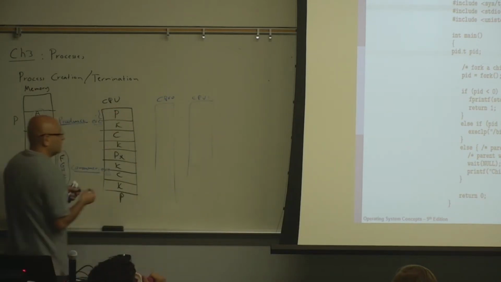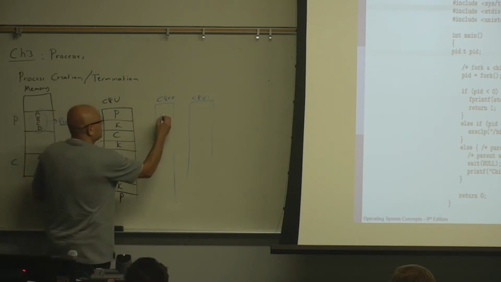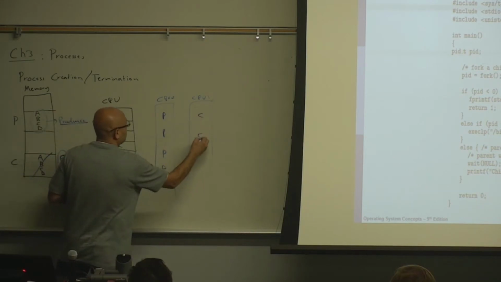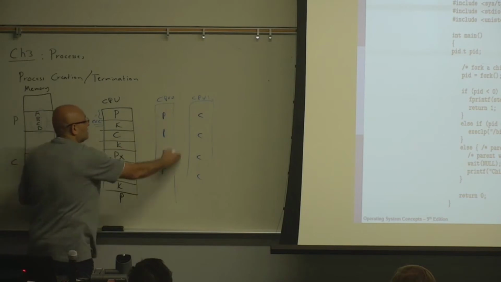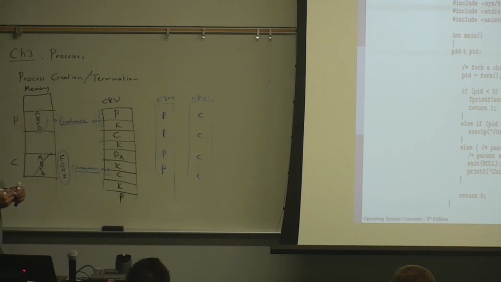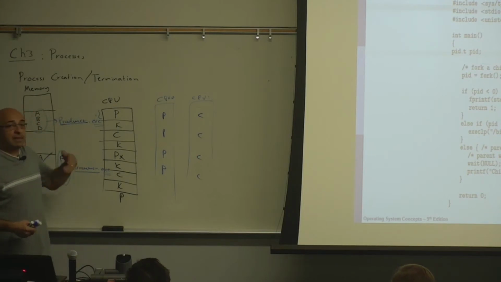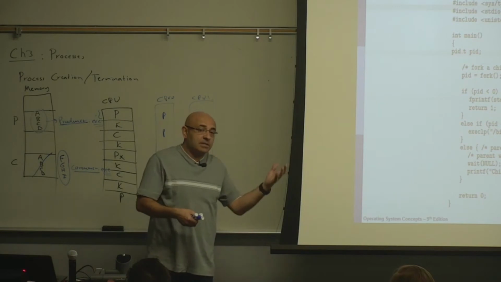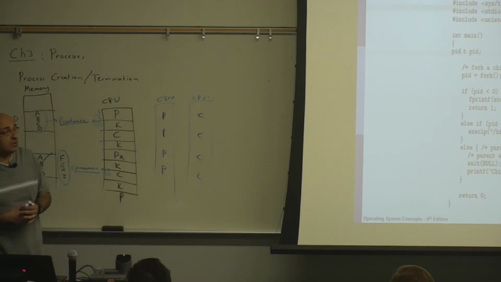So if the system is doing the scheduling right, then the parent will be spending most of its time on CPU 0, and the child will be spending most of its time on another CPU, and then there will be true parallelism. And this will be producing and this will be consuming. So if there are 1,000 numbers, the producer will produce maybe 10 numbers, and the consumer will consume the first 10 numbers, then the producer will produce more numbers, and so forth.